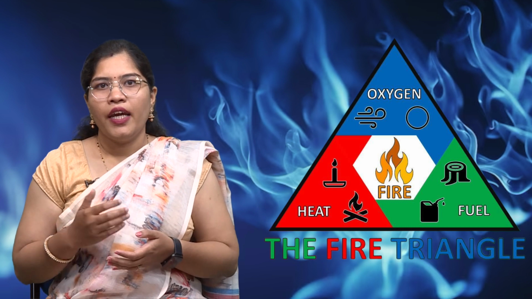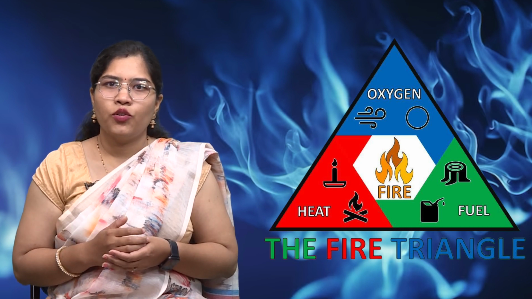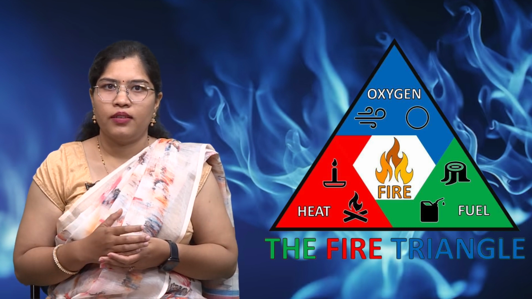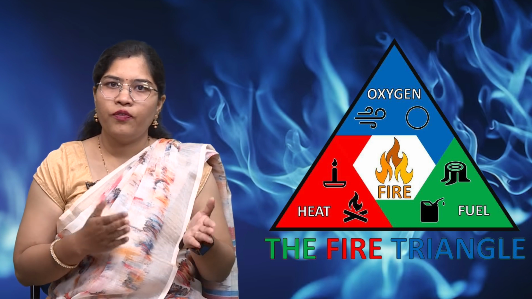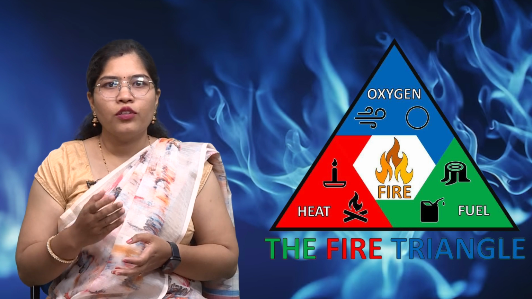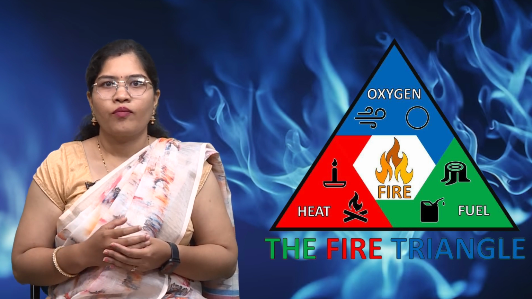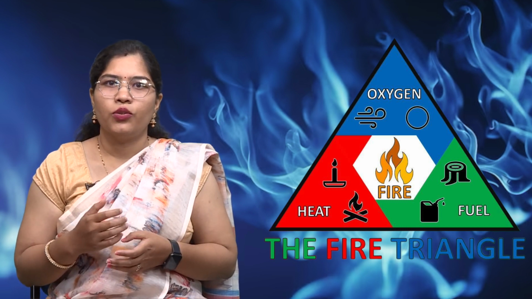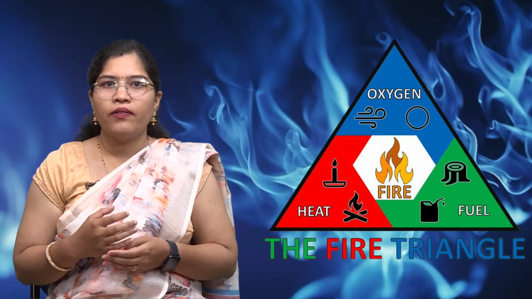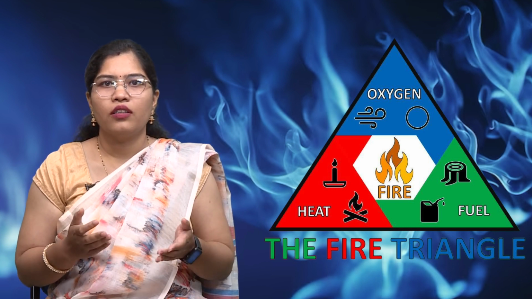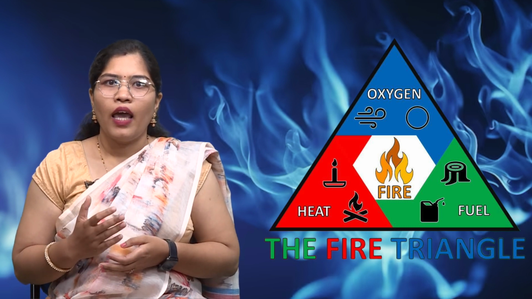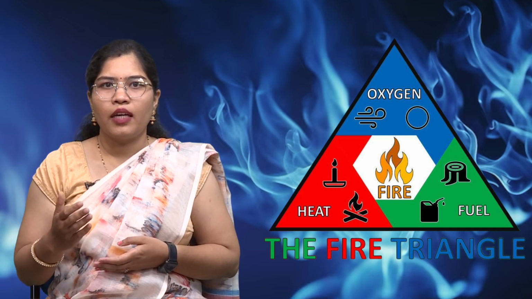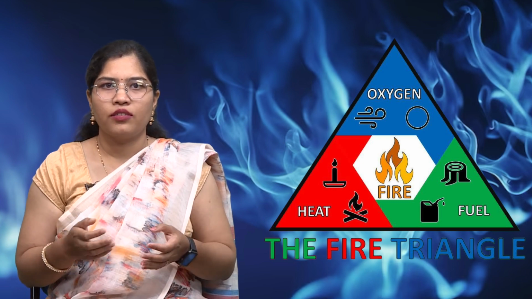Third one is heat. Heat is the energy needed to initiate a combustion process. It raises the temperature of a fuel to its ignition point, at which the chemical reaction between the fuel and oxygen starts. And fourth one is chain reactions. In some models, a fourth element called the chain reaction is included. This refers to the self-sustaining chemical reaction that occurs once the fire has started. As the fuel and oxygen react, they release heat which further raises the temperature and accelerates the combustion process.